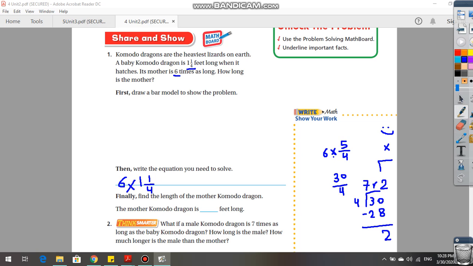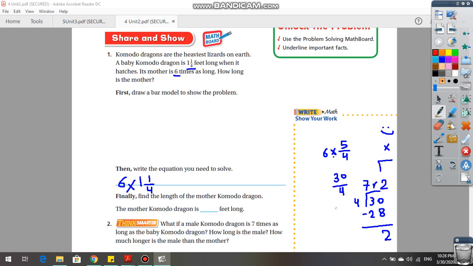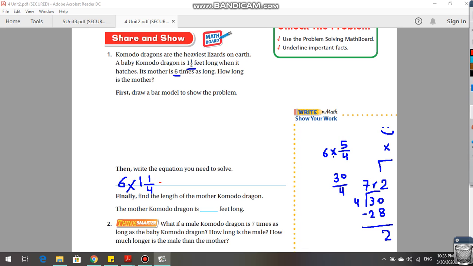So let's write my final answer here. 7 is going to be the whole number. The numerator is going to be what? Remainder is numerator. Okay? R is N. So 2 as numerator, and denominator never changes. So the mother Komodo dragon is how many feet long? Yes, 7 and 2 over 4, or 2/4.